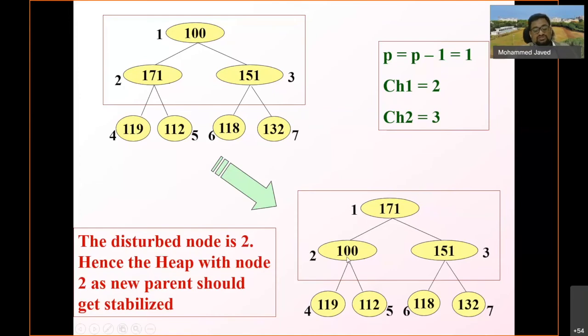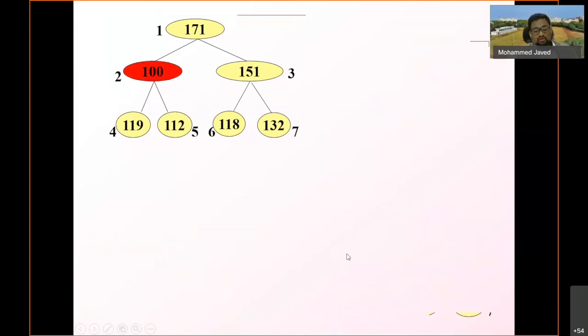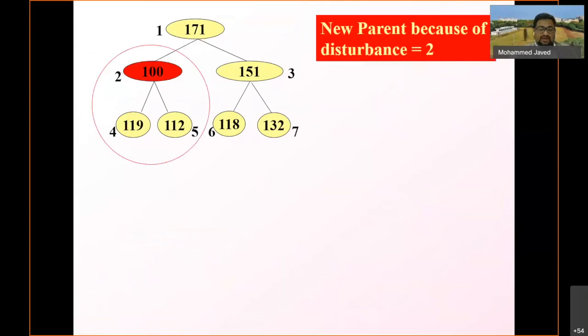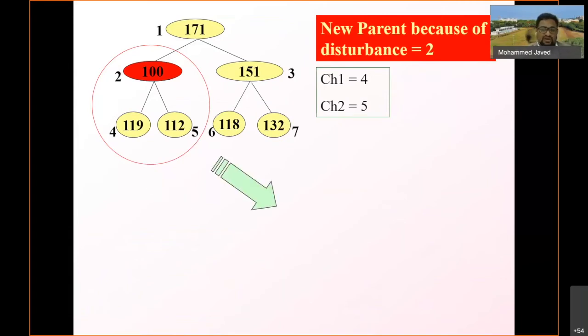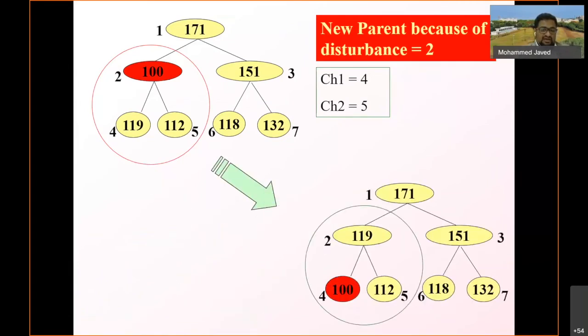So we should stabilize. This is the new parent. Now it should get stabilized. How do we stabilize? The new parent, because of the disturbance, is 2. Now I have to check whether it is a heap or not. What are its children? Child 1 is 4 and child 2 is at location number 5. Now we see that the child value is greater than the parent value, so swapping will take place. You can see here 100 is swapped with 119. So 119 moves up here.